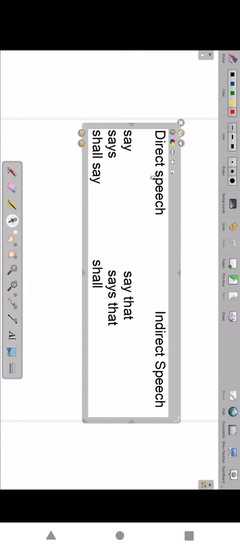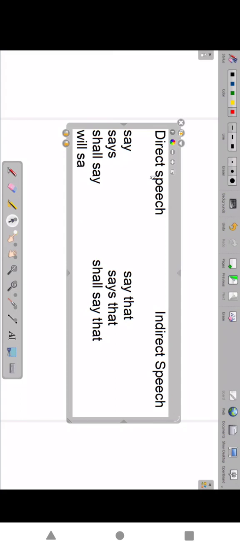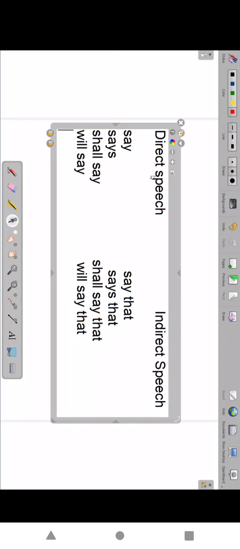Whether you are rich or poor, all rules are the same for all. So shall say that, will say that. Shall say that, will say that. So will say that. Say that, says that.